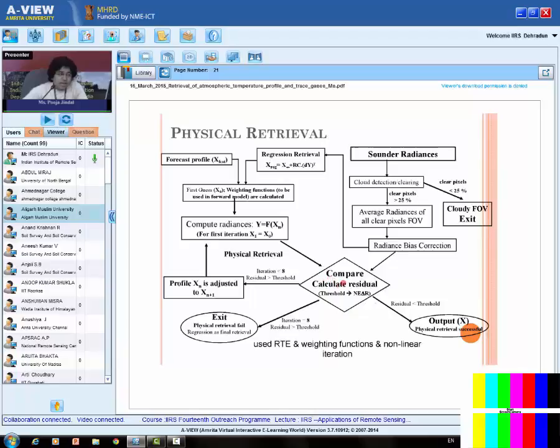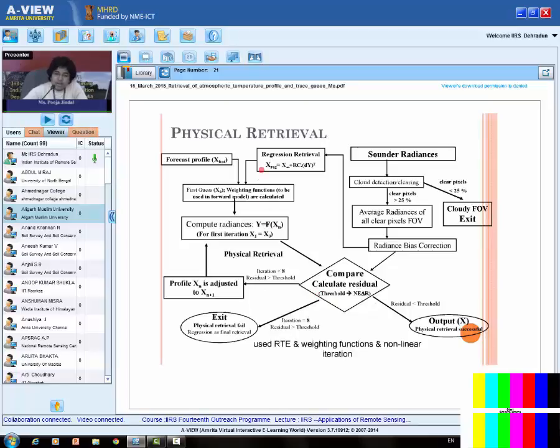So if the iterations are more than 8 and I am not able to get the residual less than threshold, then I will say that my physical retrieval fails. The physical retrieval is not able to give me the profile, and the first case profile will be taken as the final profile. So in this physical retrieval, we have used the radiative transfer equation and weighting function as well as non-linear iterations, because the solving of the problem is non-linear, right?